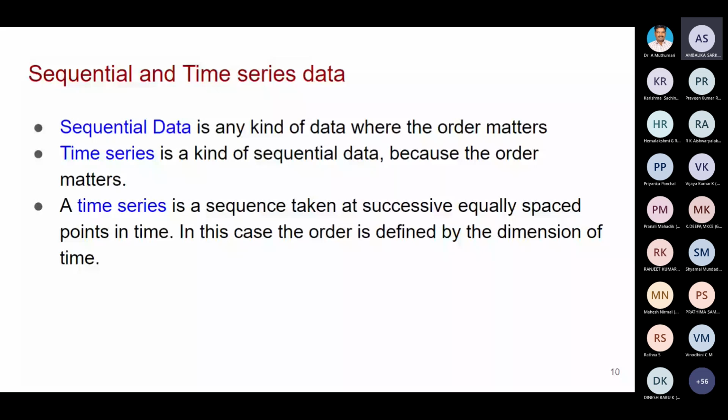The words are the same, but in a different sequence. Only if I put it in a proper sequence can you identify what I'm speaking. That is called sequential data; the order matters. Next, the speech signal is not only sequential data, it is time series data.